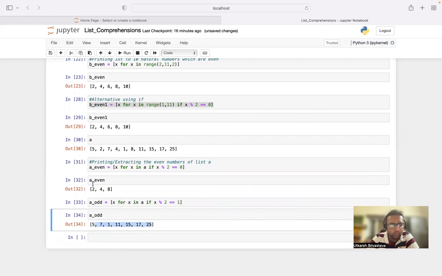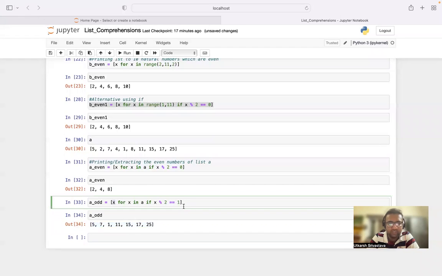As you can see, 248 has been removed, and only 5, 7, 1, 11, 15, 17, 25 have been included, right? The other even numbers have been excluded. So this is what it is, right? So for x, it will check for 5. Yes, it is equivalent to 1 when divided by 2, the remainder of 5 divided by 2. It will store 5 over here.